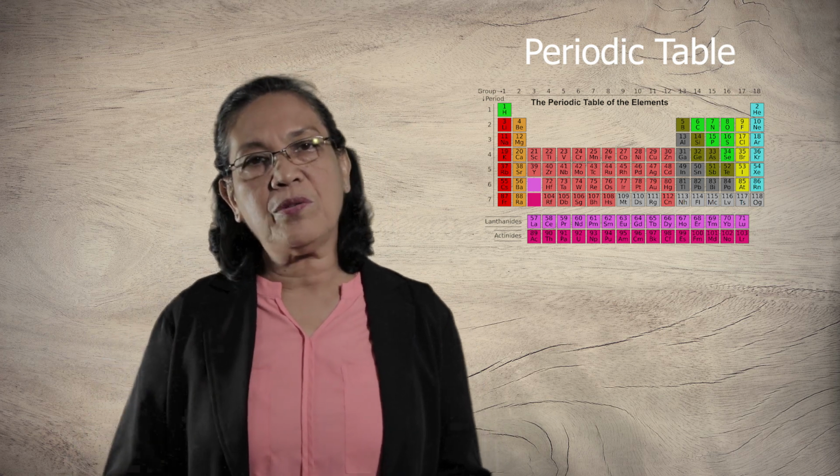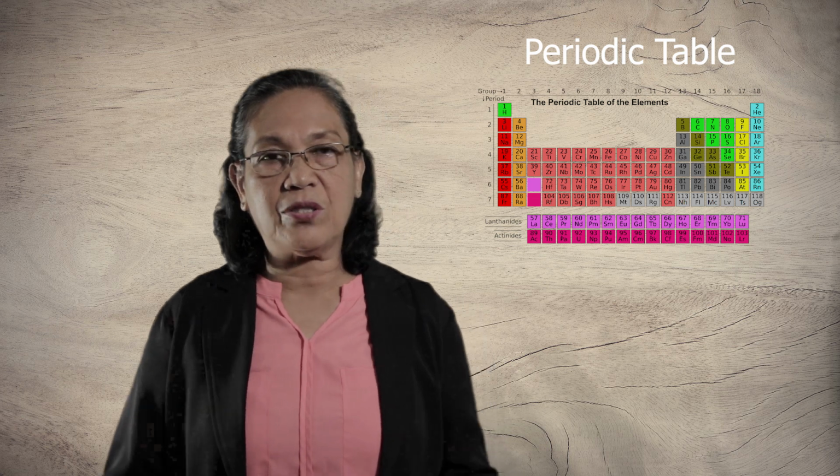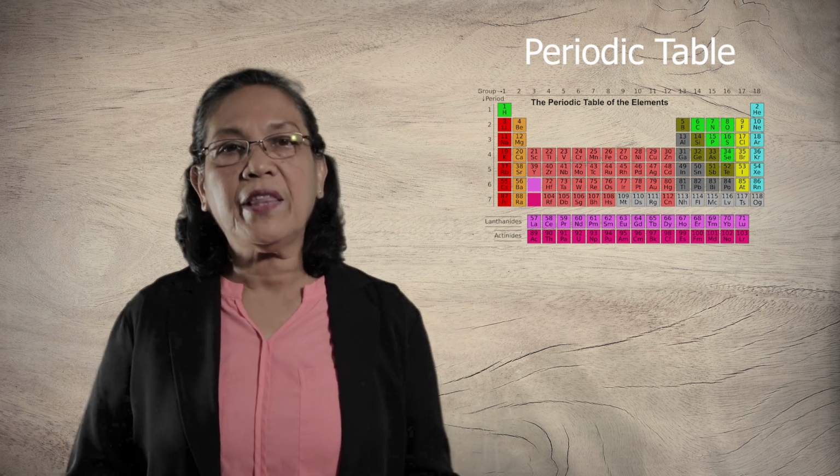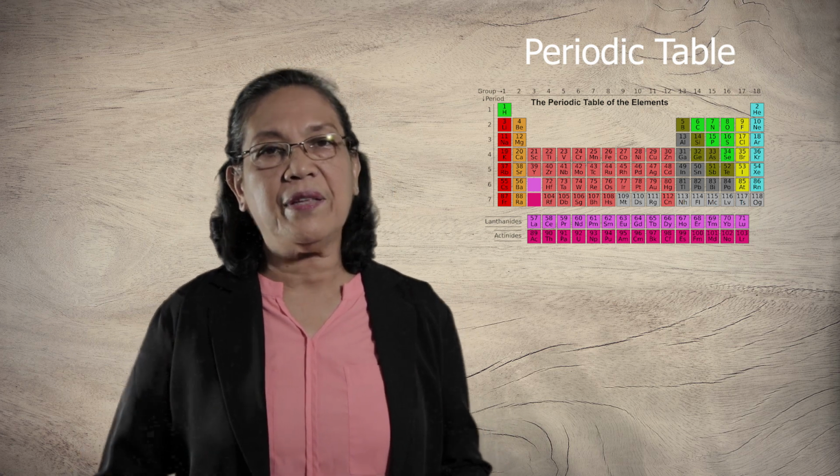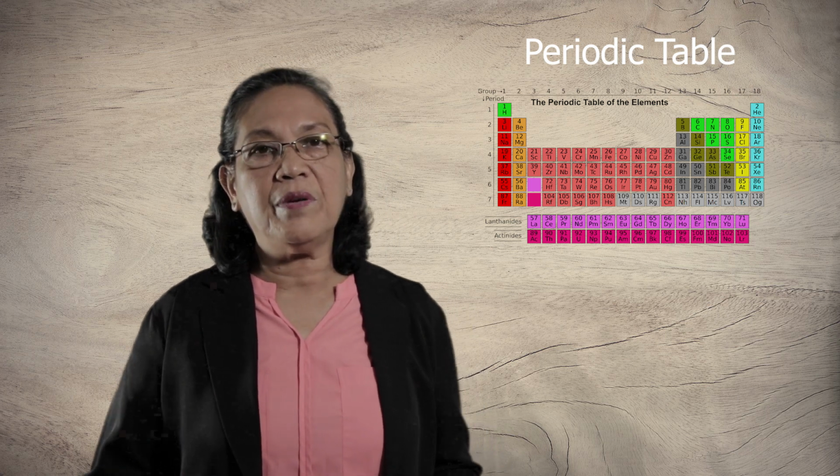The second and the third periods are composed of 8 elements. The fourth and the fifth periods are composed of 18 elements, while the sixth and the seventh periods are composed of 32 elements. Let's go back to the families in the periodic table.